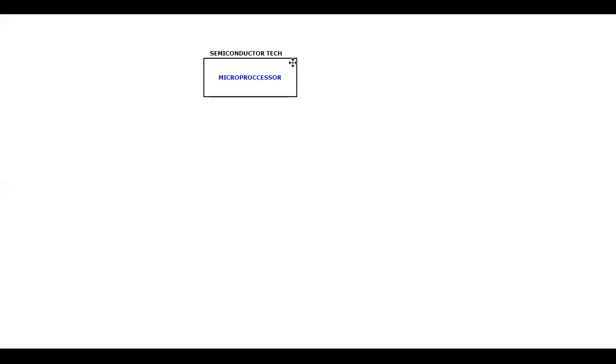Sir, why is this microprocessor made up of semiconductor technology? The microprocessor is made up of semiconductor technology because it will give you the speed of execution. Any device made up of semiconductor technology will have enough speed in order to process the things.